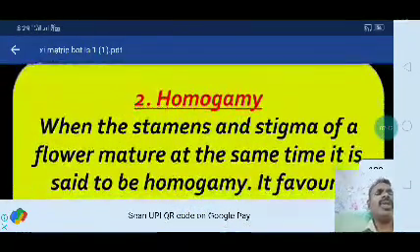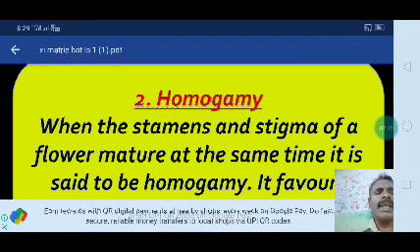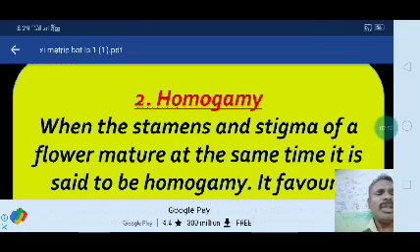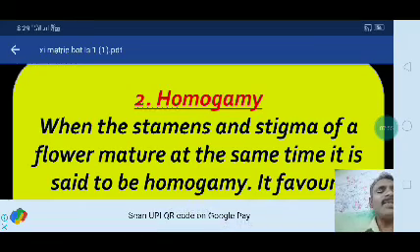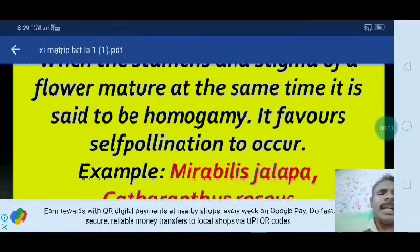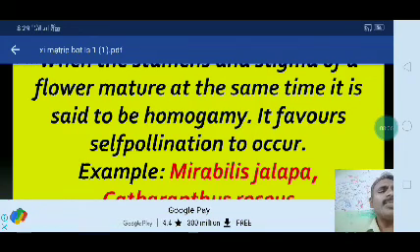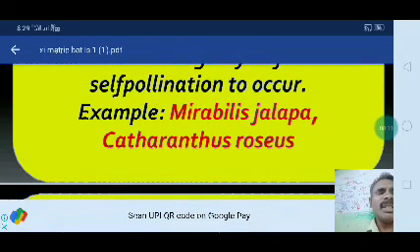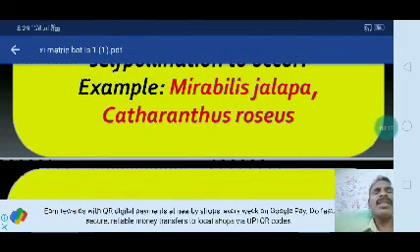Then homogamy. In self-pollination, homogamy is when the stamens and stigma of a flower mature at the same time. You have to underline the words same time. Homo means same. It favors self-pollination because the anthers and stigma are mature together. For example, Mirabilis jalapa, the four o'clock plant, and Catharanthus roseus are good examples of homogamy.